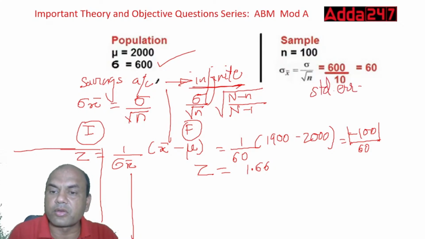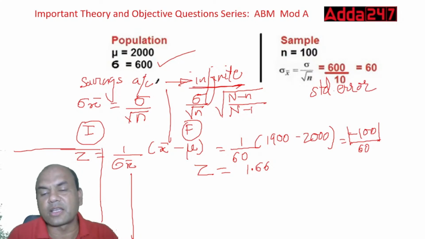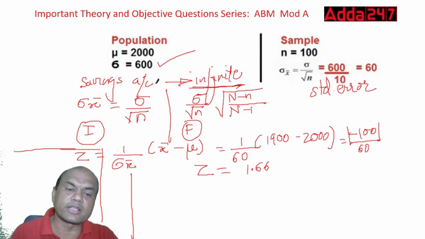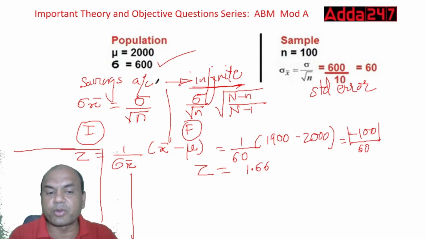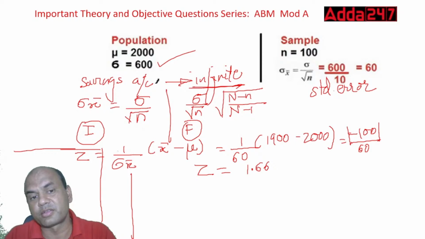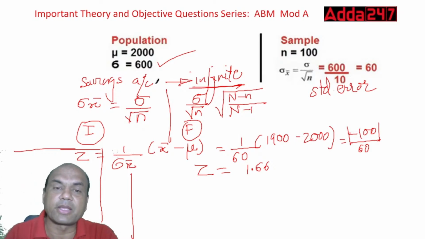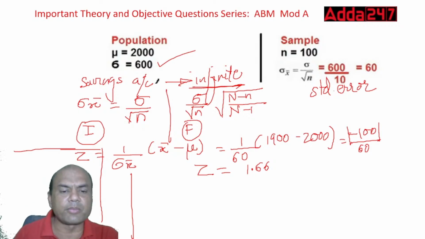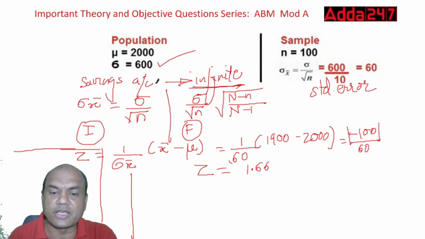Standard error. Okay. Now once you get this standard error, what you do next is find the z value. What is the z value? Z value equals 1 upon psi x bar into x bar minus mu. This formula you have to learn by heart. 1 upon psi x bar into x bar minus mu. Okay. Now all the values you are having. Psi x bar is 60. X bar you are having 1900. Mu you are having 2000. Okay. So now do it.